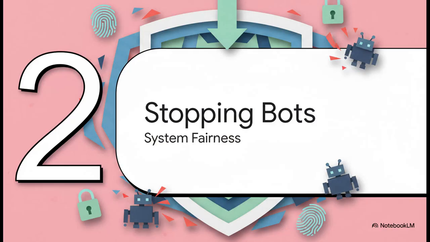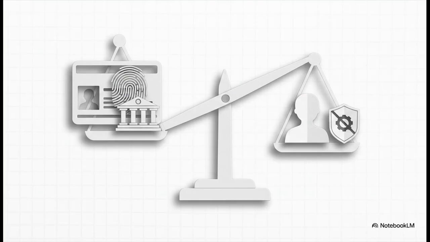Section 2. Stopping bot manipulation. Let's take those high-level definitions and look at the real-world friction points. Nicholas Kakalis, the founder of the Pi Network, lays out a brilliant framework for this. The core takeaway is that identity verification scales entirely based on its purpose. Not every single transaction needs an invasive data dragnet.